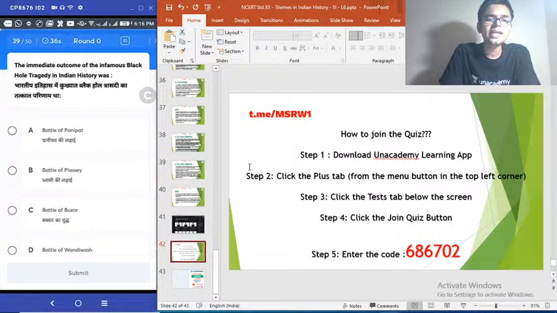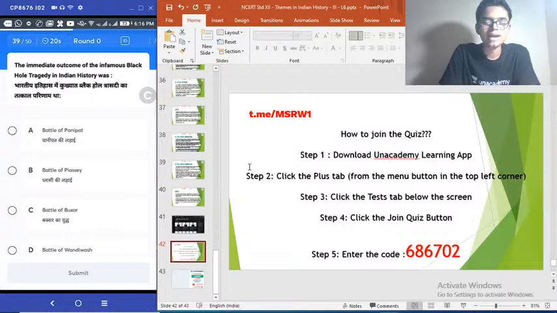39. The immediate outcome of the infamous black hole tragedy in Indian history was dash. Option A, Battle of Panipat. Option B, Battle of Plassey. Option C, Battle of Buxar. Option D, Battle of Vandivash.